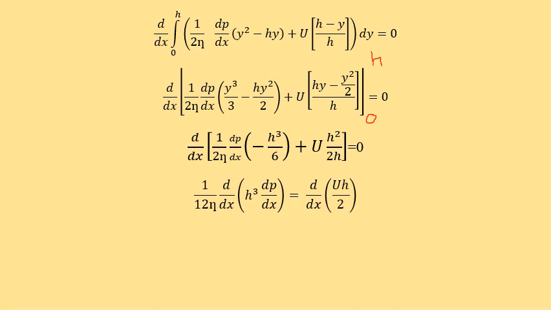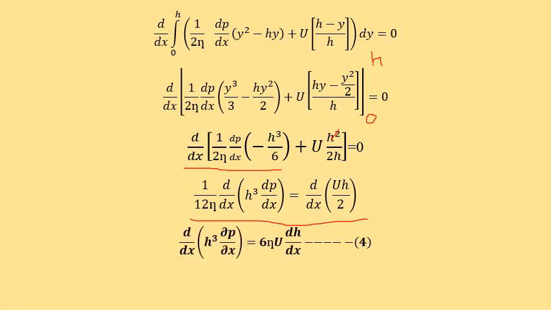So this will become 1 by 12 eta, taken outside, d by dx of h cube dp by dx. Taking this expression to the right side, since minus is there, it will become equal to d by dx of, here one h will cancel, so u into h by 2 will remain, so d by dx of u h by 2. Taking this whole term to the RHS, we get this expression.